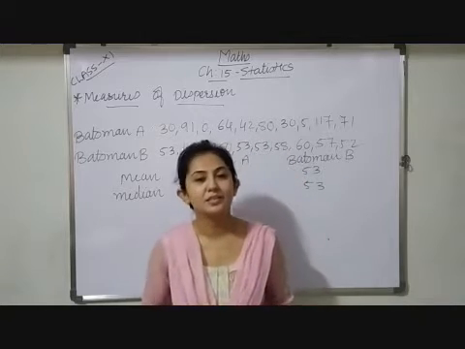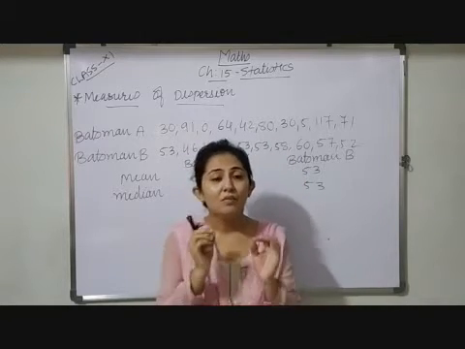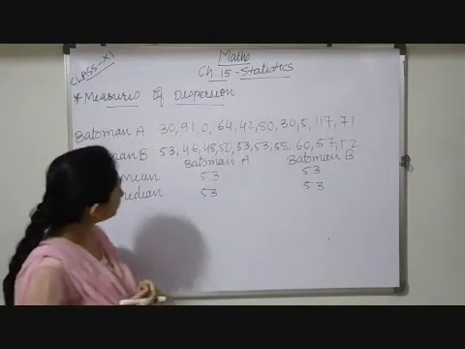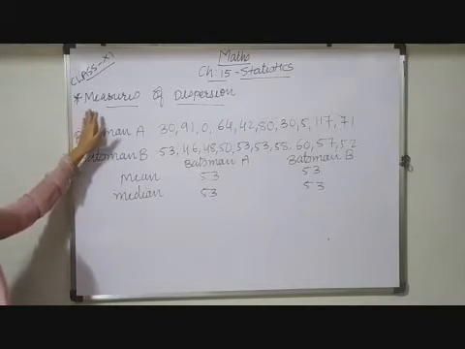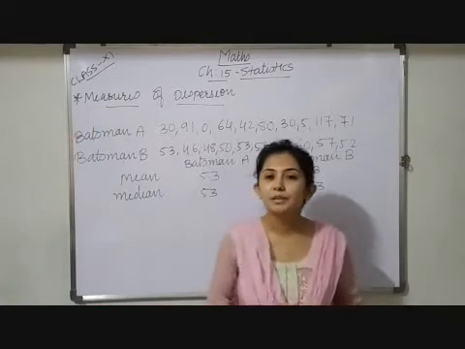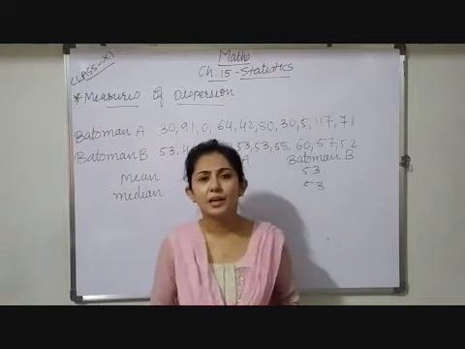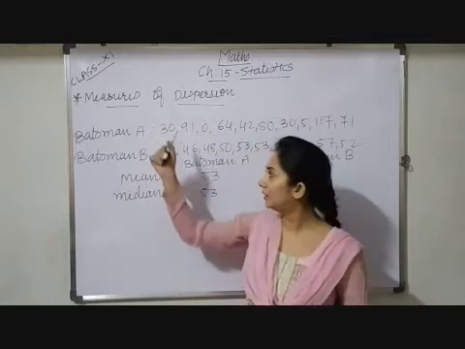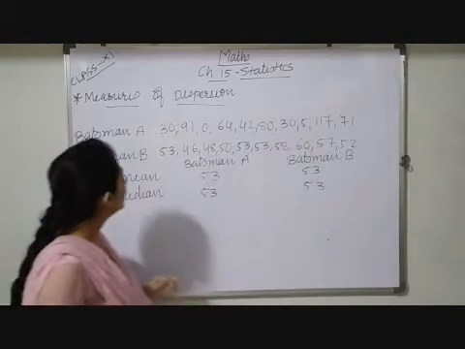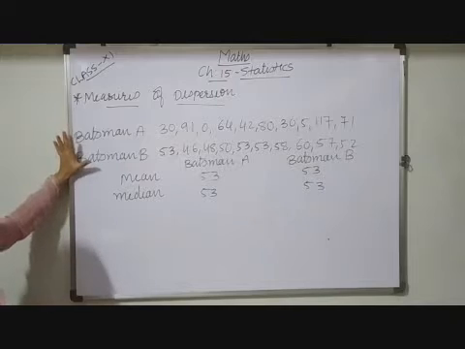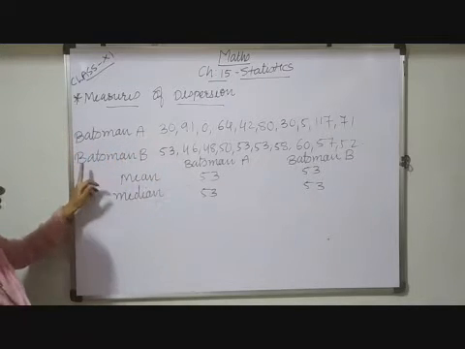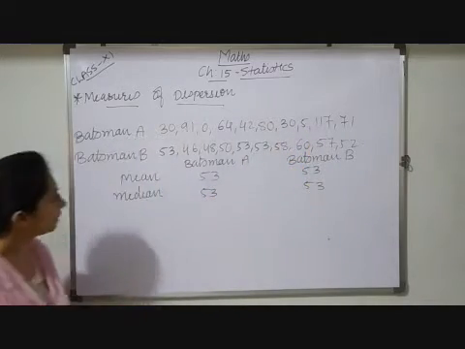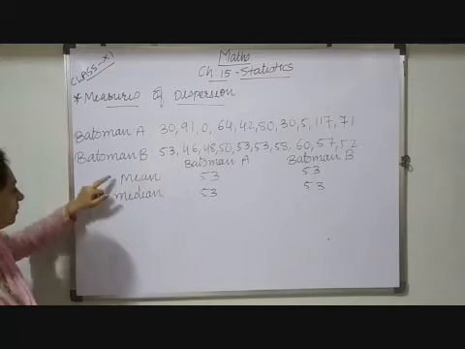Measures of central tendency show you just one thing, that is, where your data points are centered. So here you are going to study a new topic, that is, measure of dispersion. Now what is measure of dispersion? If I directly tell you the definition, it will not be understood, so for that I have taken one example. Here the data is about the scores of batsman A and batsman B, and based on that data I have calculated the mean and median.